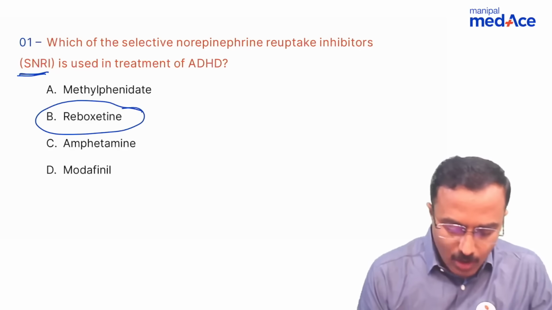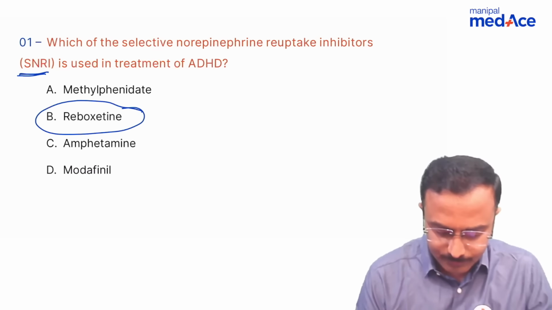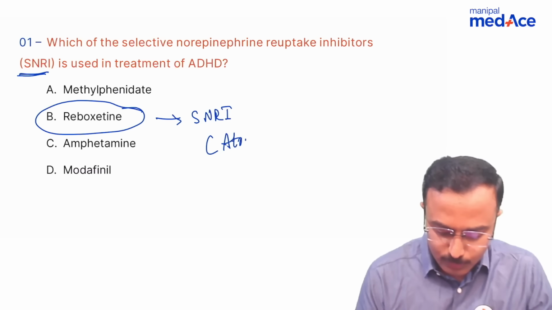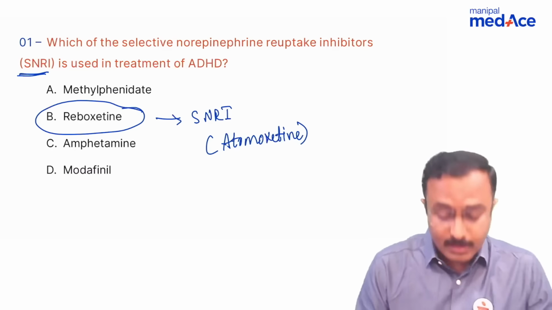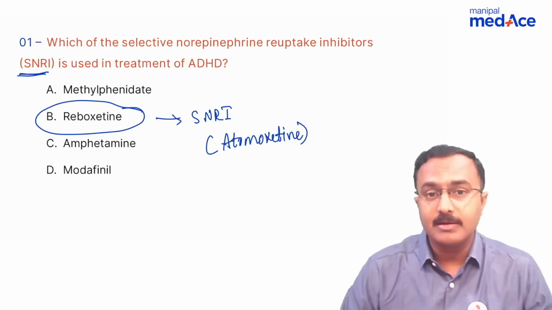All other options, methylphenidate, amphetamine, modafinil are stimulant medications, while reboxetine is the only non-stimulant medication, an SNRI. The other SNRI used in ADHD is atomoxetine. This question was covered under MedAce app under psychiatric disorders in childhood and adolescence under ADHD.